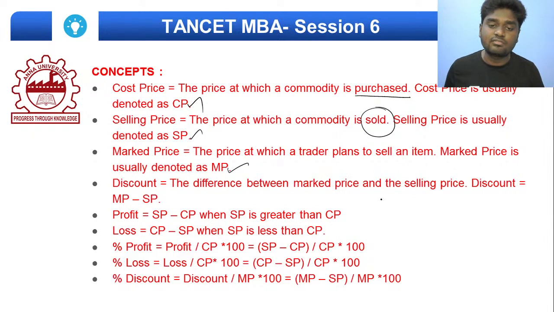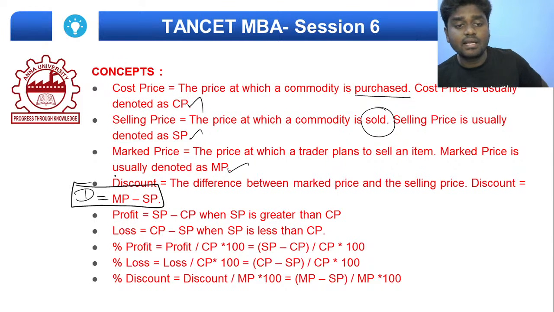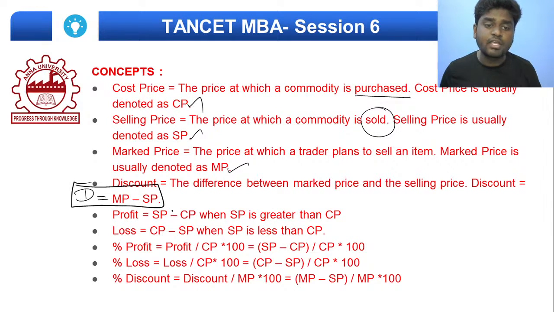So listen very carefully, guys. These are the formulas you really need to remember. Discount D is equal to marked price minus selling price, which gives how much discount is given for the product.